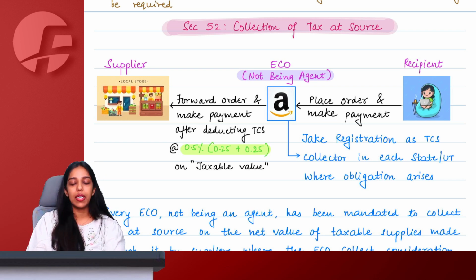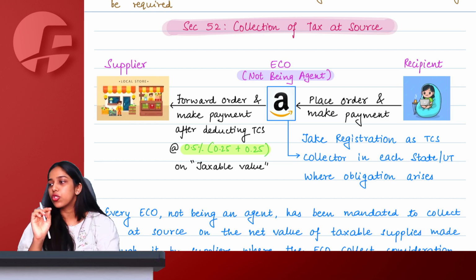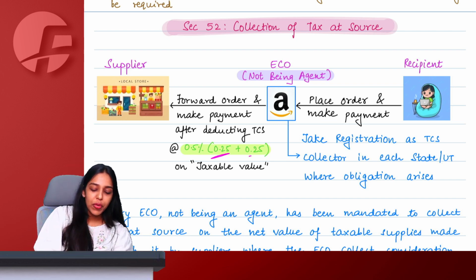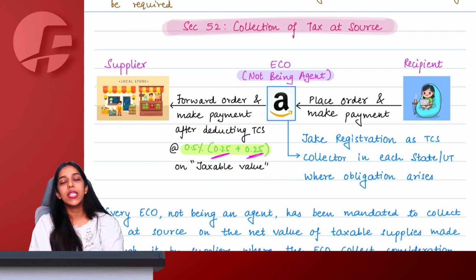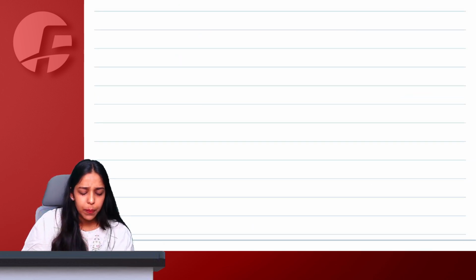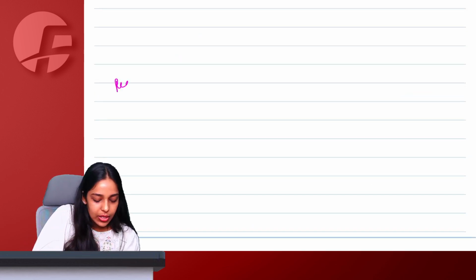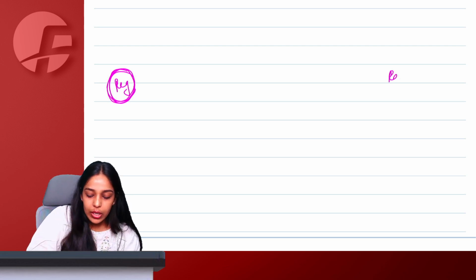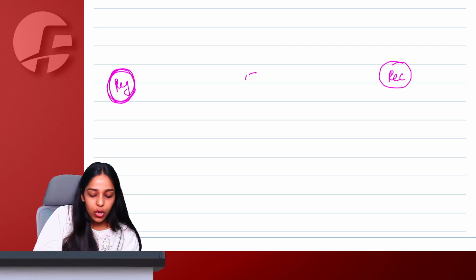Again, we have an amendment here with respect to the rate of TCS. Earlier, it used to be 1%, but now it is 0.5 percentage aggregating total, which means 0.25 plus 0.25 percentage CGST and SGST. So what the provision says here, again the supplier has to be a registered person. Recipient can be anyone. Ordering through an e-commerce operator.